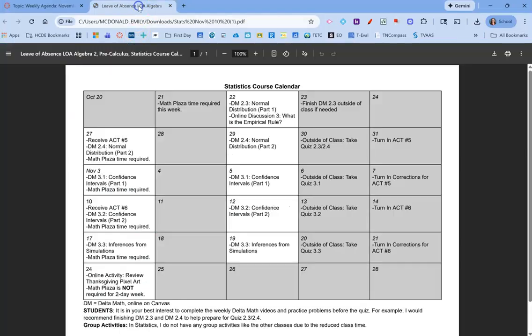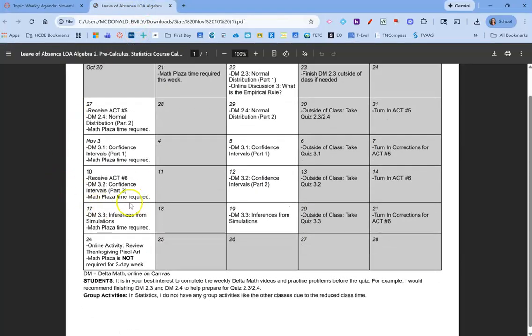So let's look at the calendar for this week. So right here, the 10th, again, you'll receive the ACT number 6 on paper. You'll work on your Delta Math. Math Plaza time is required. On Wednesday, continue to work on that Delta Math. Maybe even start taking, if you're done, the quiz. You can start the quiz in class if you'd like, or you can do it outside of class like I have stated there. And then by the end of the week, make sure you turn in ACT number 6 back to Miss Lee.